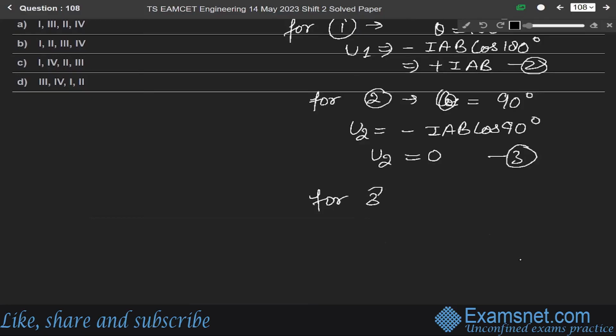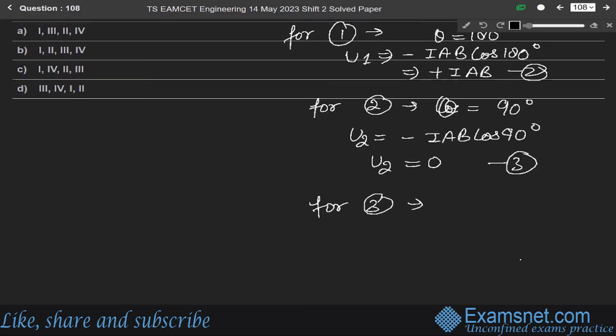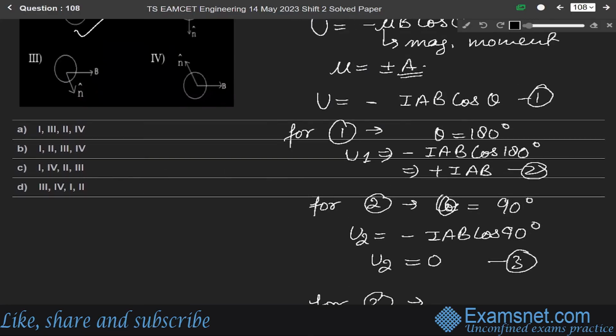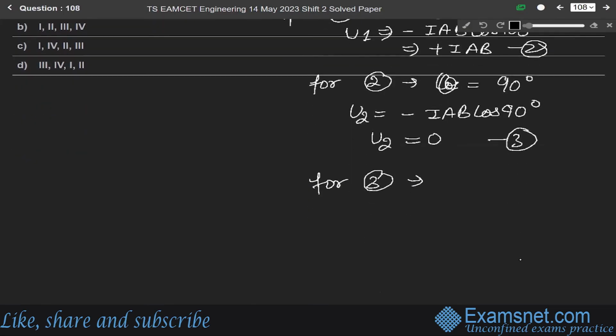For the third loop, theta is less than 90 degrees, so U3 remains as minus IAB cos theta. This is equation number 4.